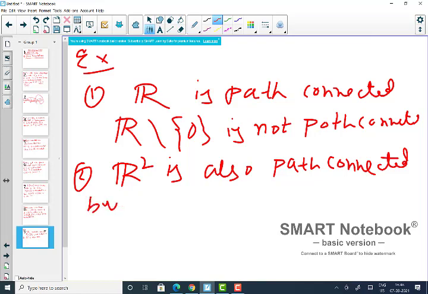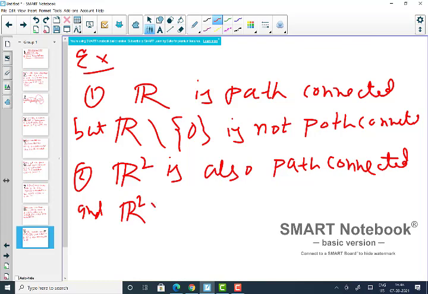But here, what happened for R2, if you remove one point from R2, there is no problem. Still it is path connected. And also R2 minus a point, any point.